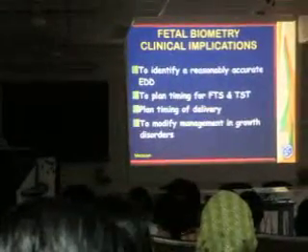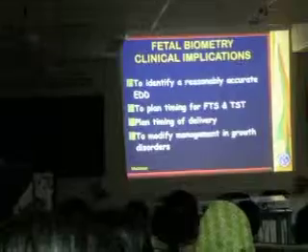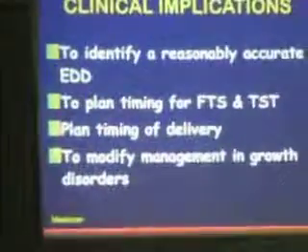You can do early pregnancy scan and CRL, then 12 to 20 weeks we can do biometry. So a number of ways in which the age of the baby can be assessed. Except in the cases where the actual conception is done outside the embryo replacement site, by all other parameters, some guesswork is there. You might be wrong by a few days this way, that way. So it may not be absolutely accurate. So, but why are we paranoid about biometry? To identify a reasonably accurate expected date of delivery.